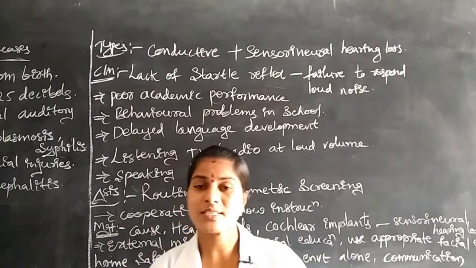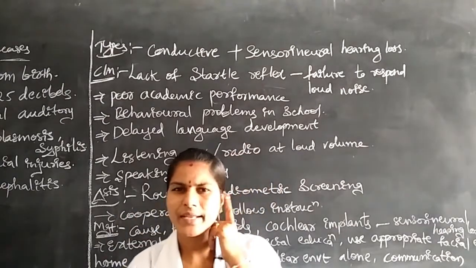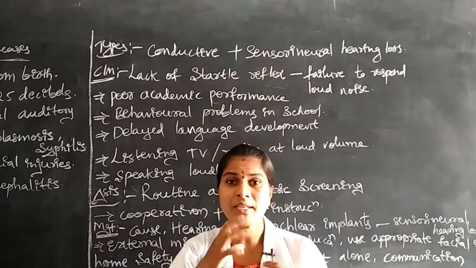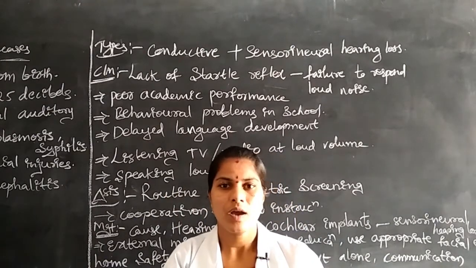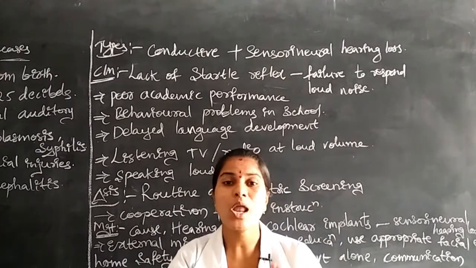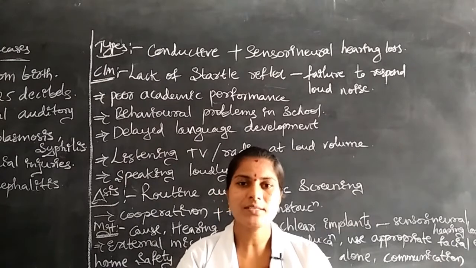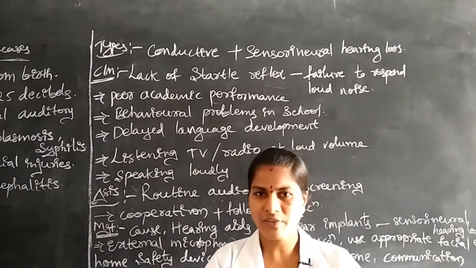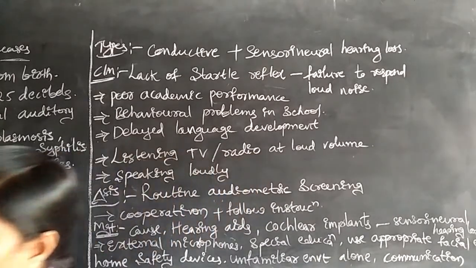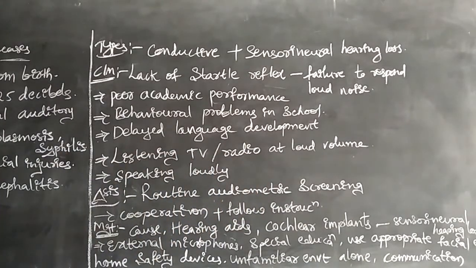Sometimes children who have hearing loss receive a sound and immediately answer in a loud voice. Children who are deaf, girls or boys, speak loudly. This is also one symptom.